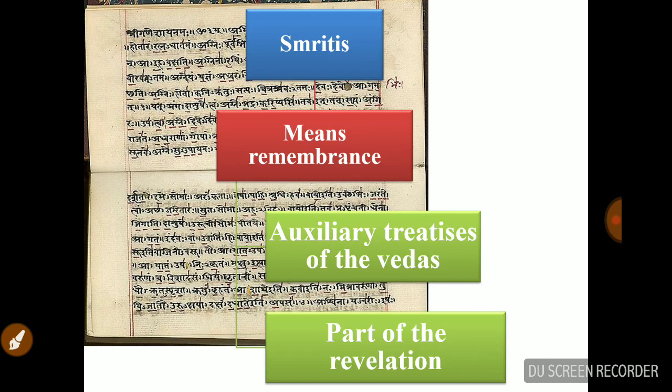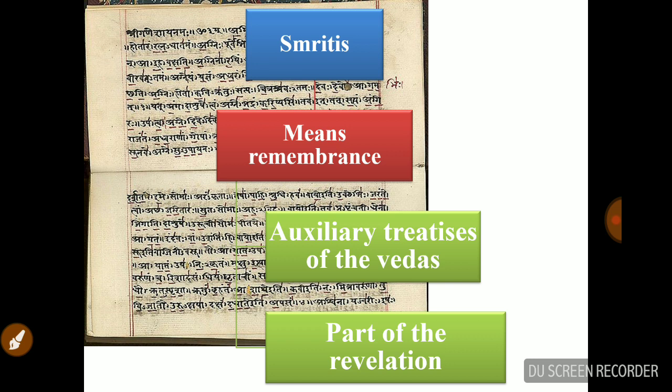The next topic related to Vedic literature is the Smritis. Smriti means memory, remembrance. It is the auxiliary treatise of the Vedas and it is a part of the revelations.